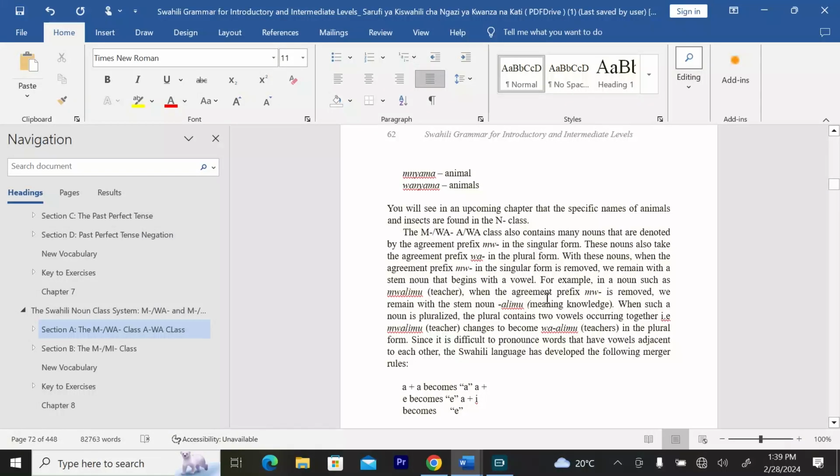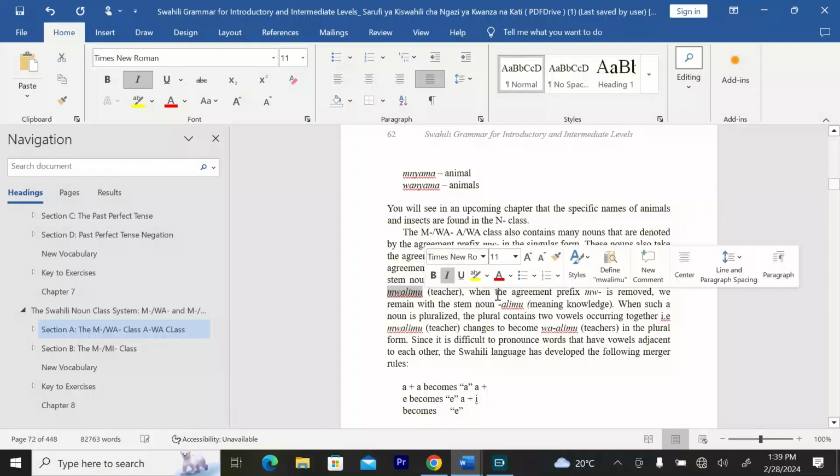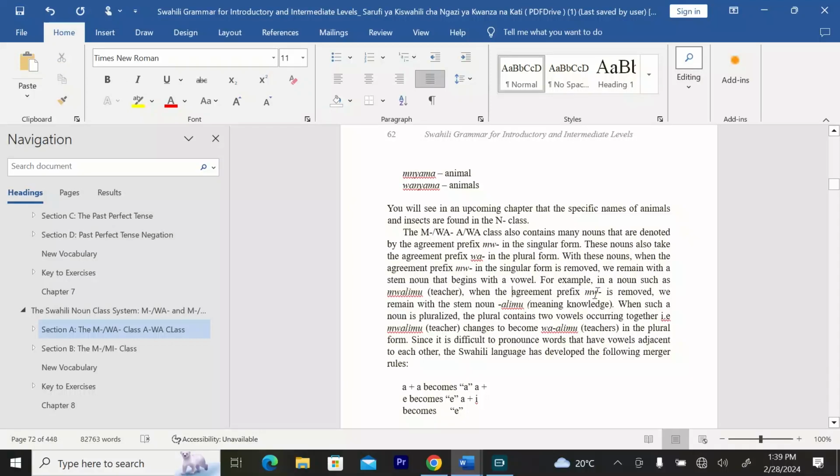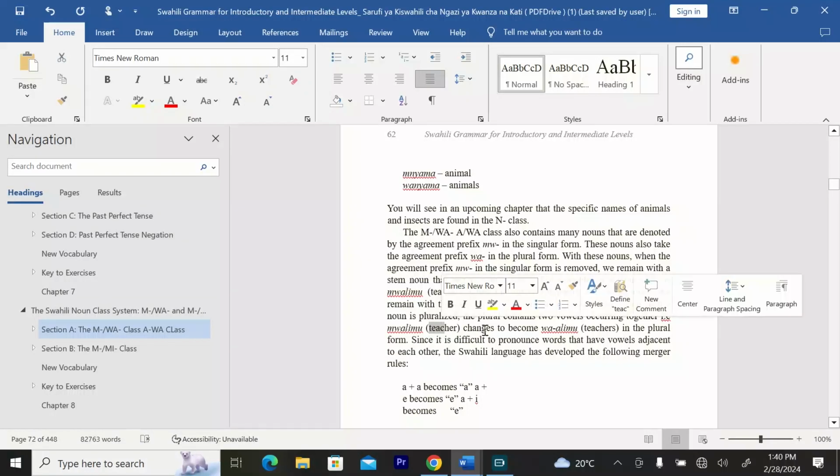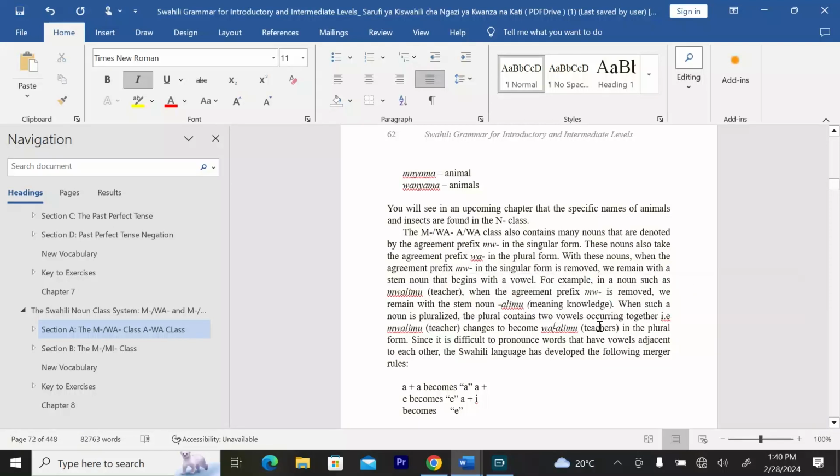For example, in a noun such as mwalimu, who is a teacher, when the prefix mwa is removed, we remain with the stem noun alimu, meaning knowledge. When such a noun is pluralized, the plural contains two vowels occurring together. That is, mwalimu, teacher, changes to become waalimu, which are teachers in the plural form.